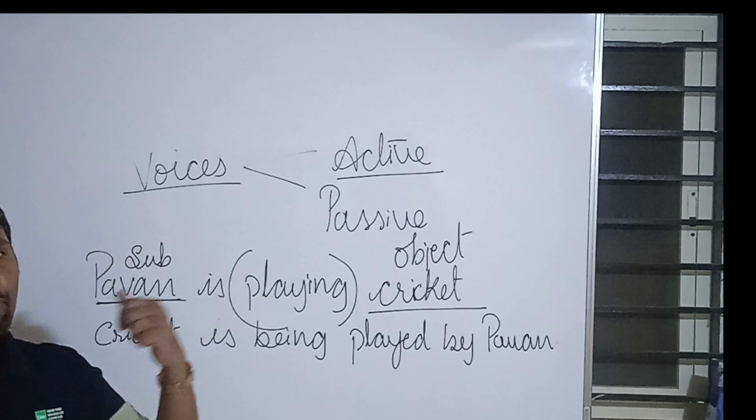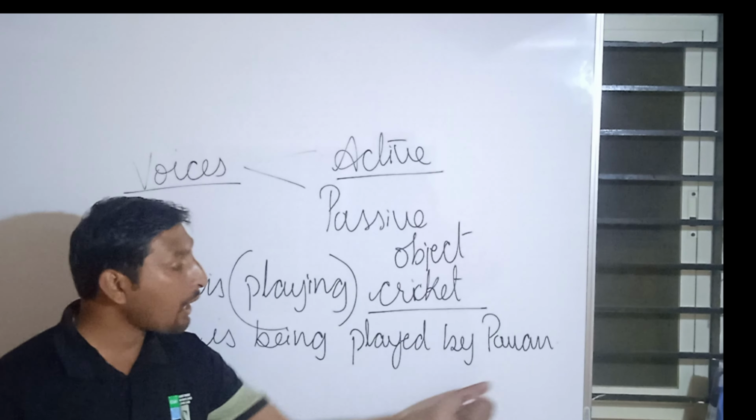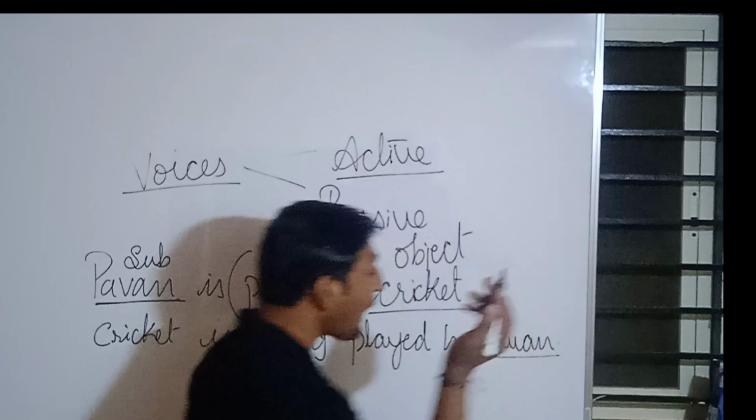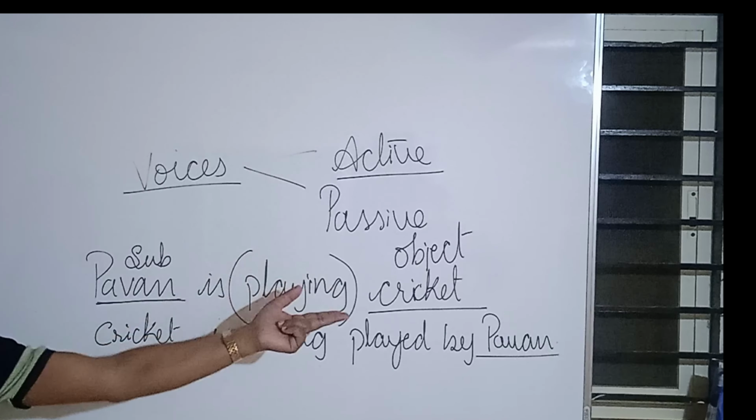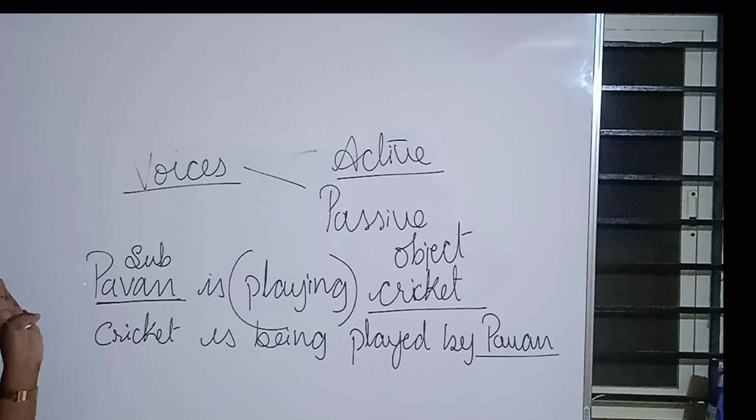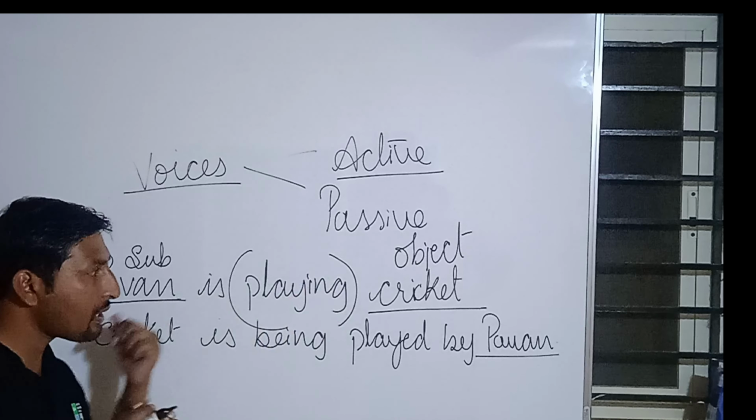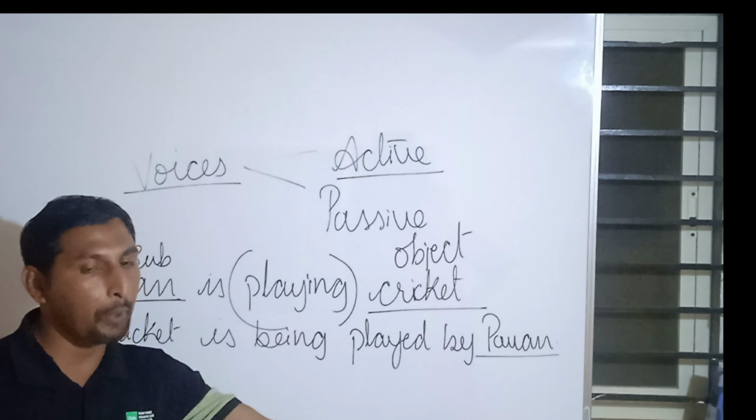Pawan becomes the subject at the end. Now subject and object are completely replaced. Object becomes subject, subject becomes object over here.